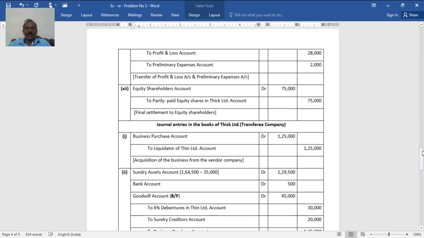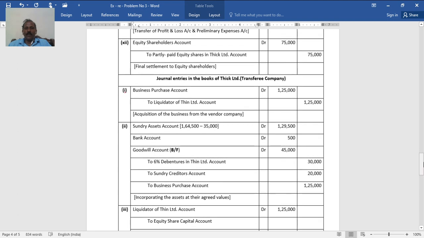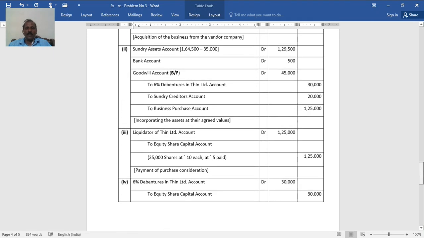Then journal entry in the books of the transferee company, that is Thick Limited. First to record the purchase consideration, that is business purchase to liquidators of Thin Limited 1,25,000, as usual. Then all assets, that is given as sundry assets at the reduced value of 35,000. So you have to deduct 35,000. 1,64,500 minus 35,000 is 1,29,500. Then bank account 500. Then credit debentures 30,000, creditors 20,000, business purchase price 1,25,000. So total 1,75,000, from debit 1,30,000 deduct. There is a difference on the debit side that should be transferred to goodwill account. 45,000 goodwill, balancing figure.